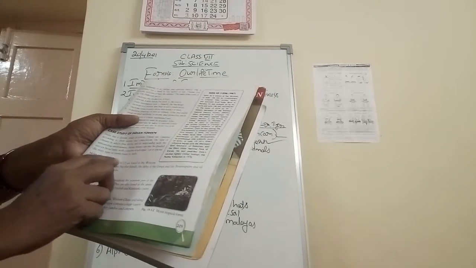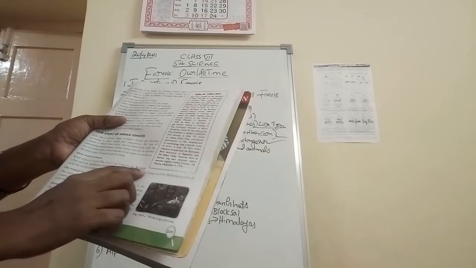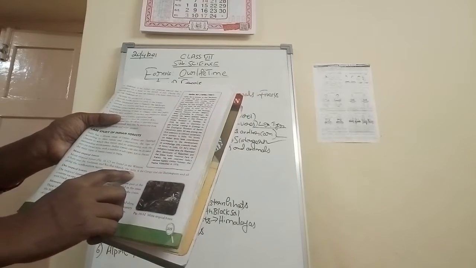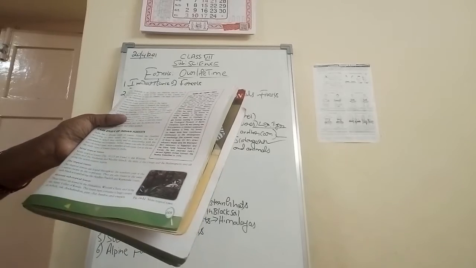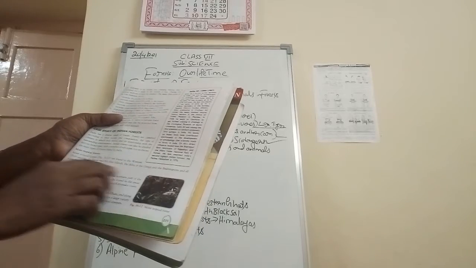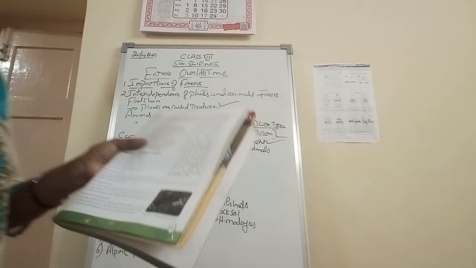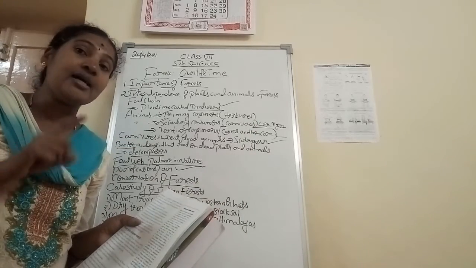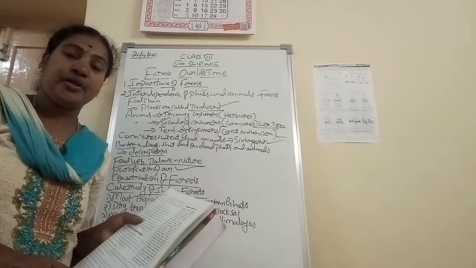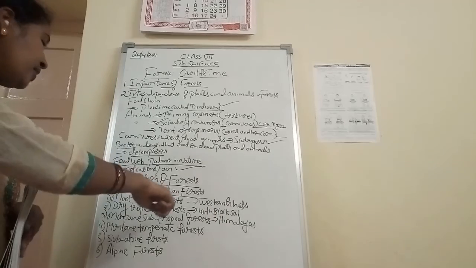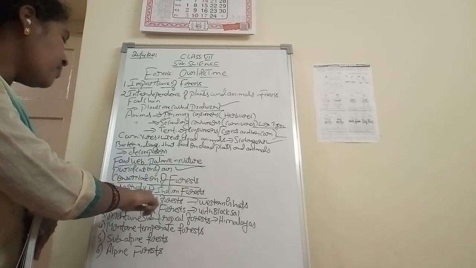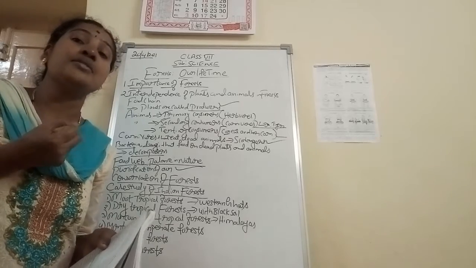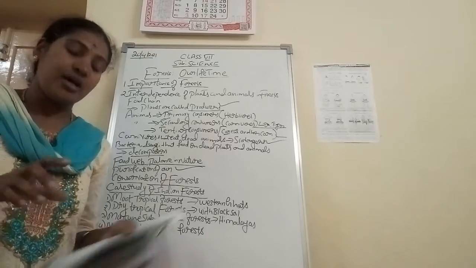The moist tropical forest. The moist tropical forests are found where? The Western Ghats, mainly in the Andaman and the Nicobar Islands. Ganga and the Brahmaputra are along the northeastern region. So mainly which river is flowing here? Ganga and Brahmaputra. So that is known as which type of Indian forest? Moist tropical forest. The soil presence is very important in this type of forest.